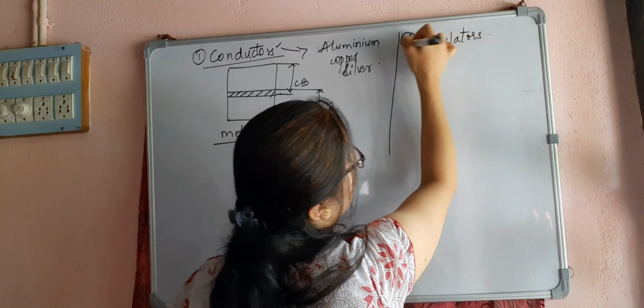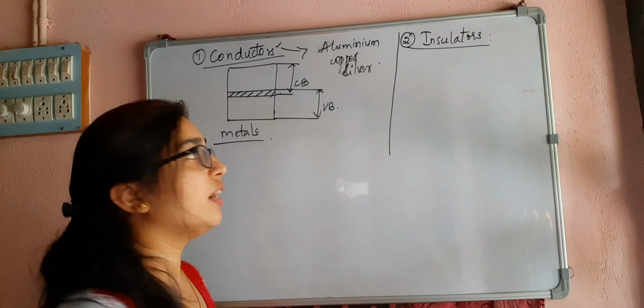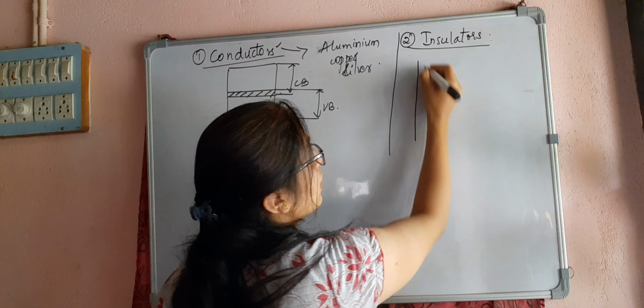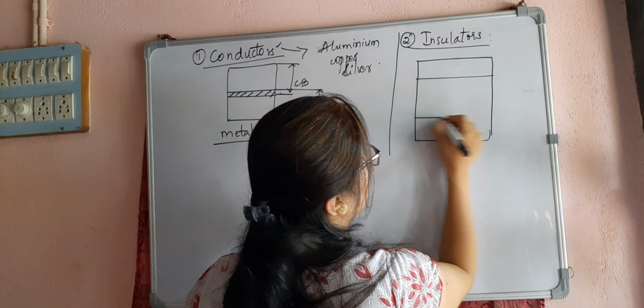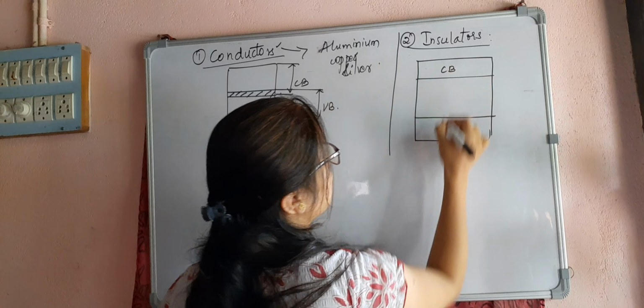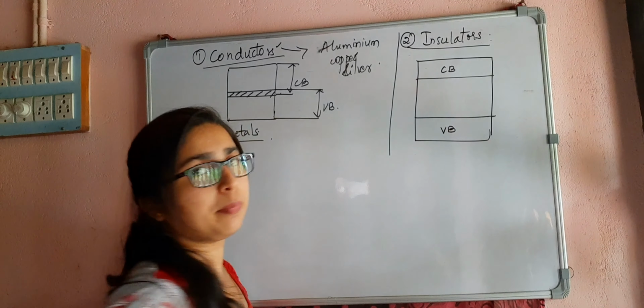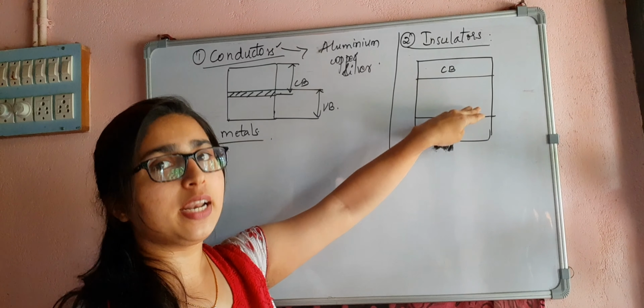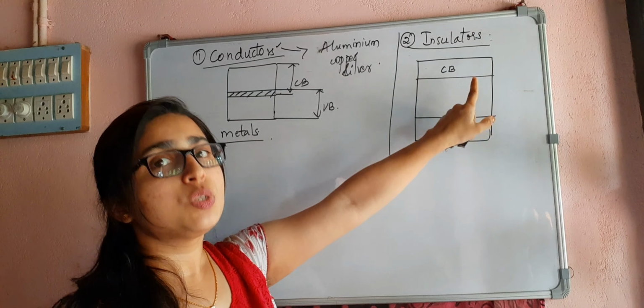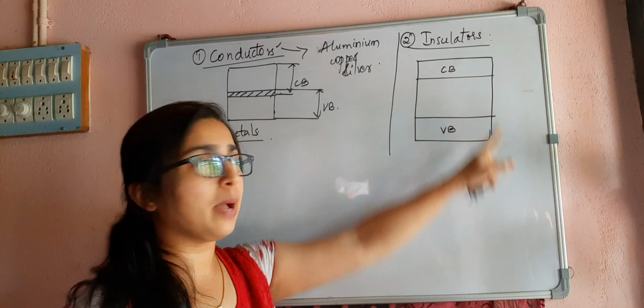these are poor conductors of electricity, so we will see why. The conduction band and the valence band are separated by the forbidden energy gap. There are no permissible energy levels present here, so it is called a forbidden energy gap.